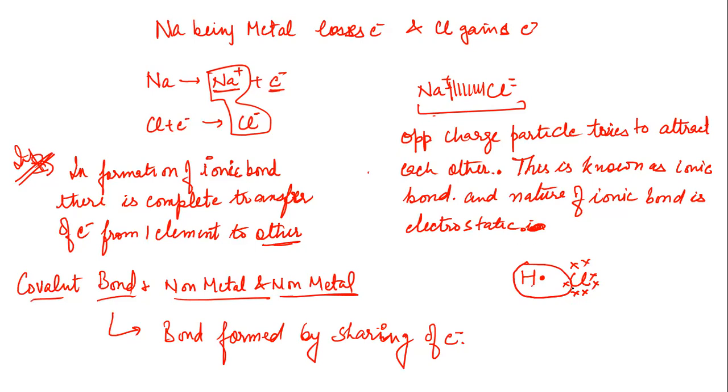And in order to complete its octet, chlorine can take 1 electron from hydrogen. So hydrogen and chlorine share electrons in order to complete their duplet and octet. So there is a bond formation between hydrogen and chlorine. And as the electrons are shared, this bond is known as covalent bond.